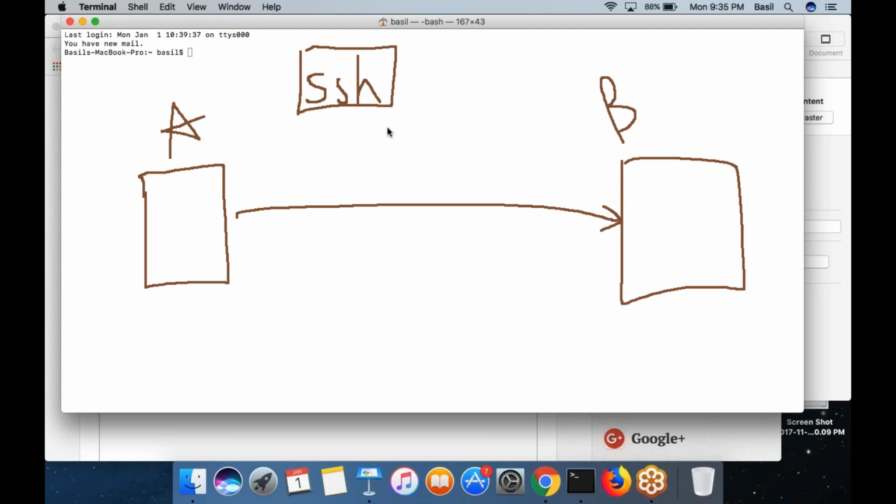Okay, so assume A has a key pair, private key and public key. A wants to log into computer B.